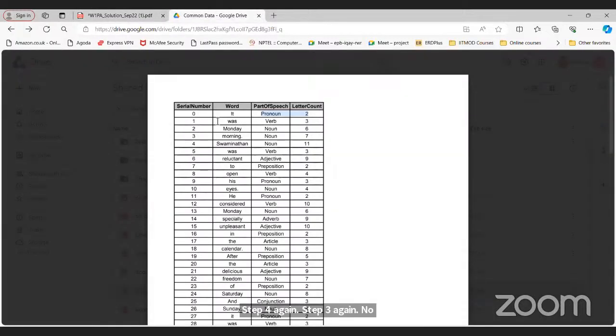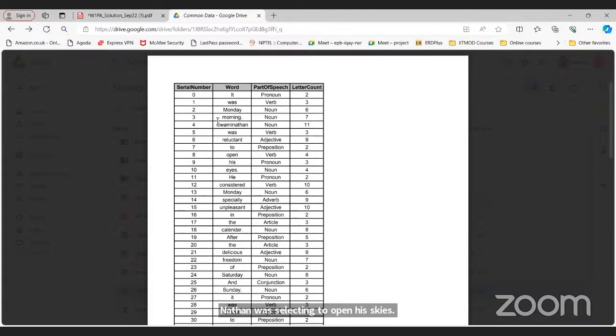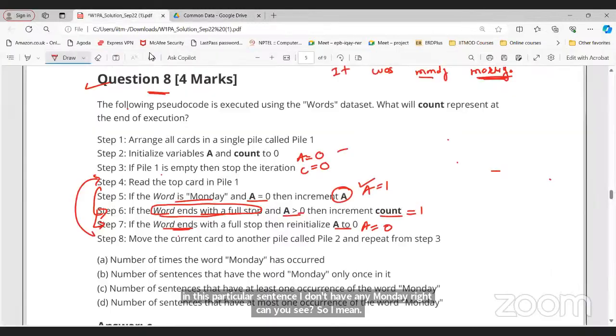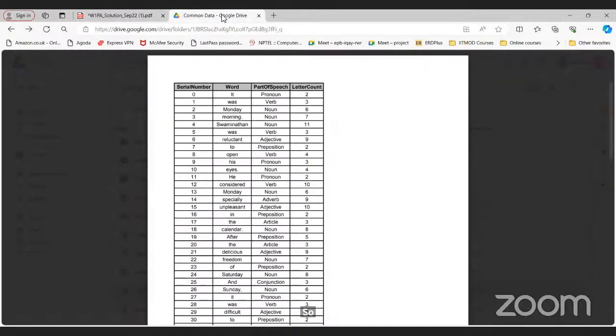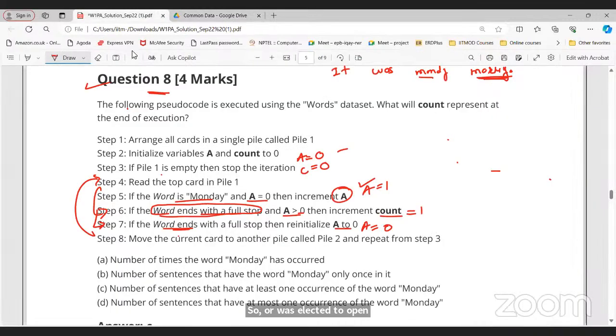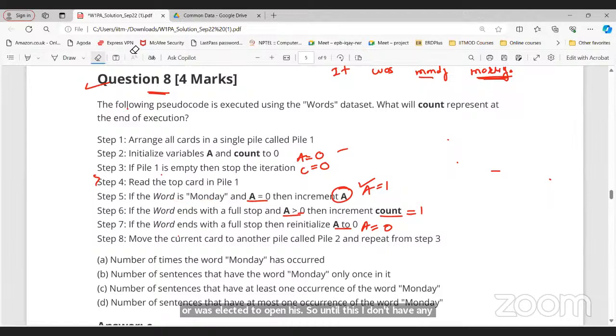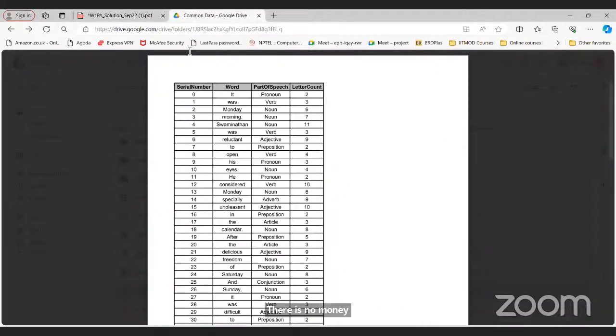Now next will be: Swaminathan was reluctant to open his eyes. In this particular sentence, I don't have any Monday, right? Swaminathan was reluctant to open his. Up till this, there is no condition to satisfy because the word Monday is not there and the word does not end with a full stop. So, this is fine, right?